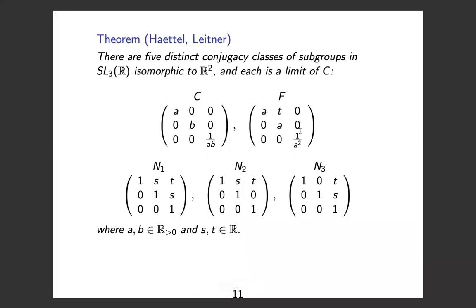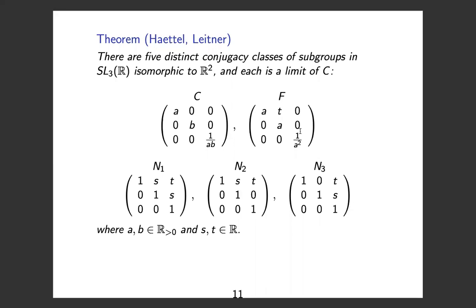All right, so if we go up a dimension to SL3, there are 5 distinct conjugacy classes of subgroups in SL3, and each one is a limit of the diagonal. All right, so now wherever you see an A or a B, you should think about that as A or B ranging over any positive real number so that it's connected. A and B appear only in the diagonal. And then if you see an off-diagonal entry, which would be an S or a T, it can be any real number.